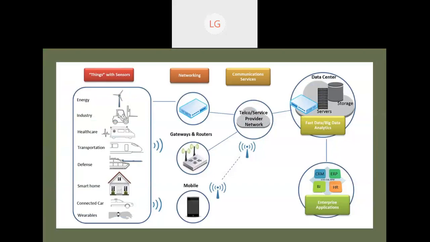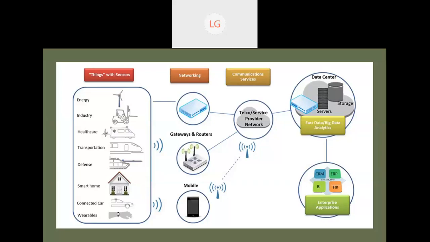Here are gateways and routers, and I'm very sure that you are aware of these routers, gateways, and what kind of networking devices are there. From these gateways and routers, our data goes to the cloud. You can take any service provider, and there are so many cloud service providers. Whatever service you want, platform as a service or software as a service, you take it from that cloud service provider.